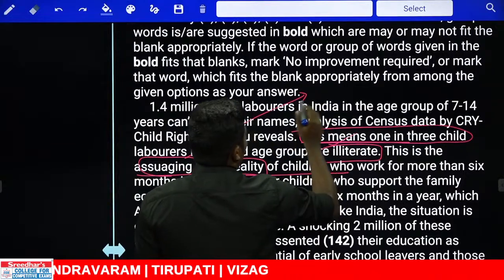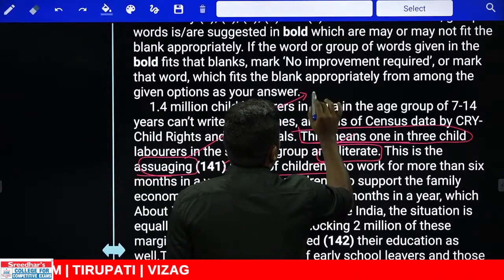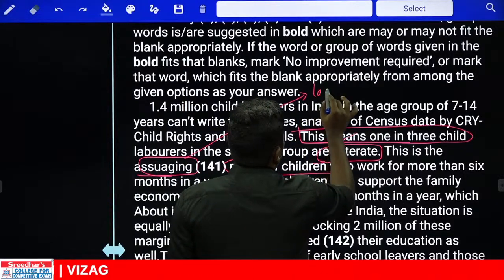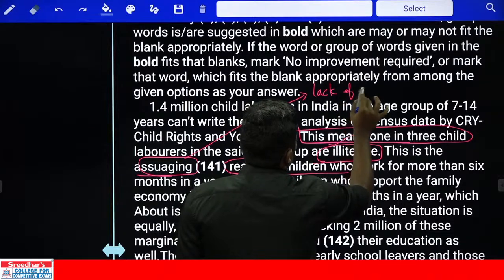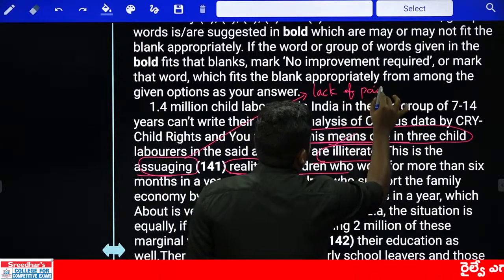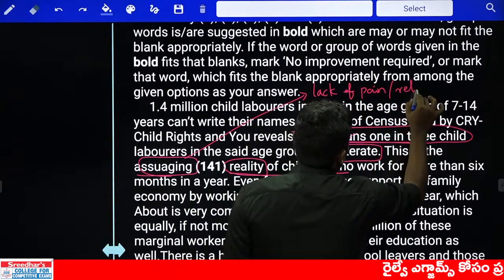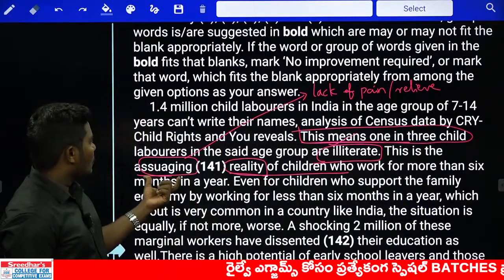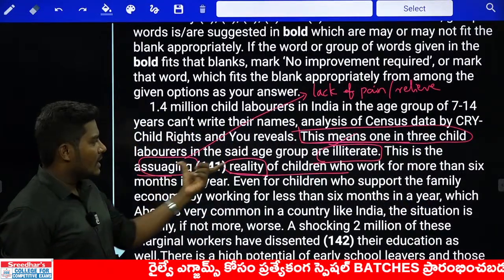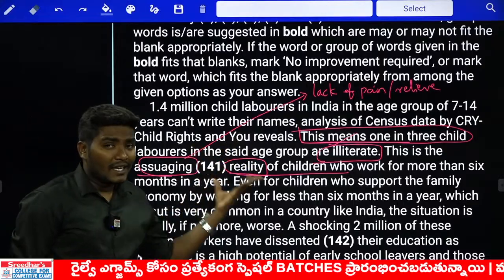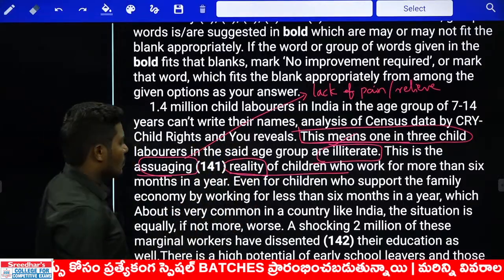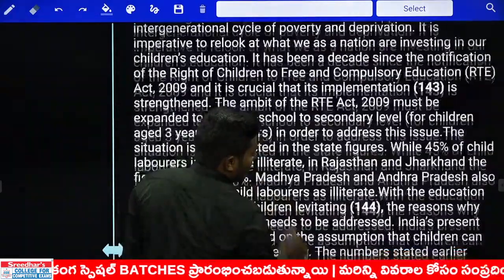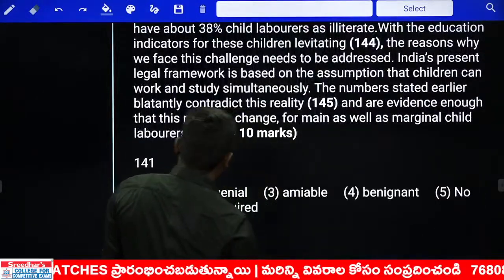Assuaging is nothing but something that is having lack of pain or to relieve. It gives a completely positive meaning. We cannot use the word assuaging here because we are referring to the negative side of the data. So we need to change the word. Let us look at the alternatives we have. What are the alternatives we have?